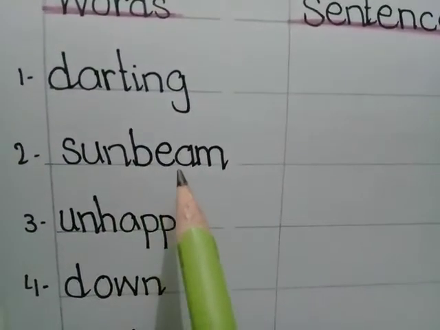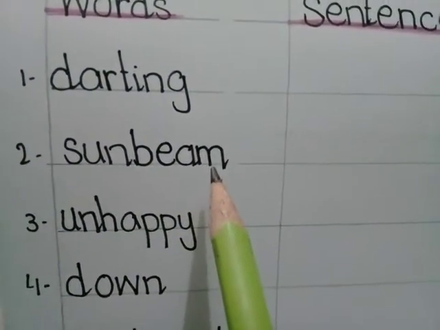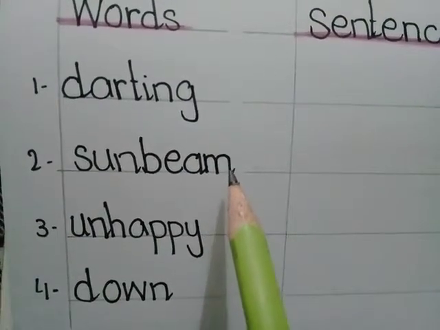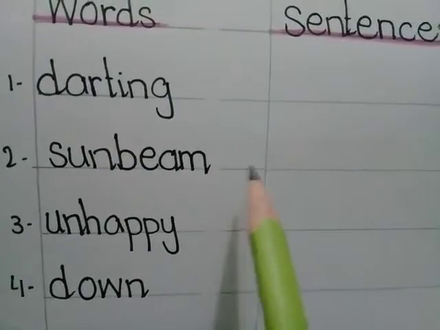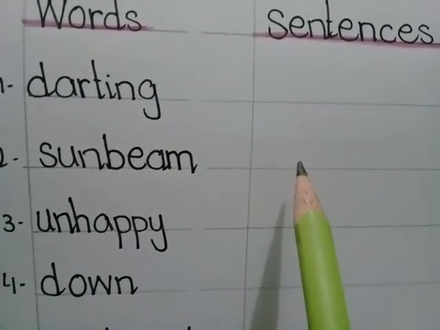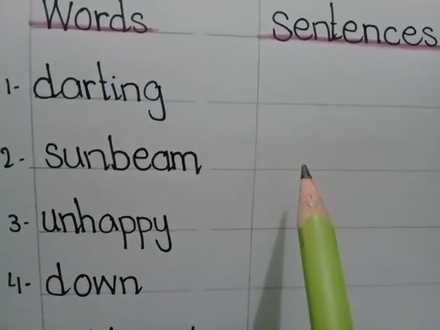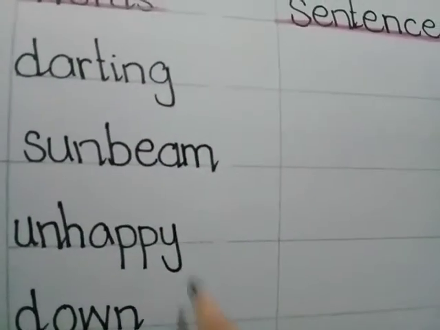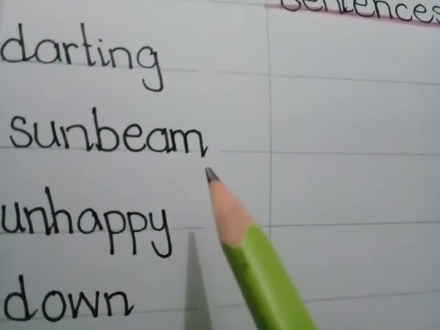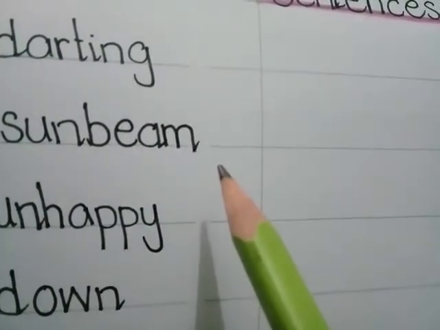Next word is sunbeam. I have told you sunbeam means ray of light. So now we have to create a sentence of sunbeam. We can create a sentence, bright sunbeams danced on her bed. Or we can create, the fairy was sitting on the sunbeam.